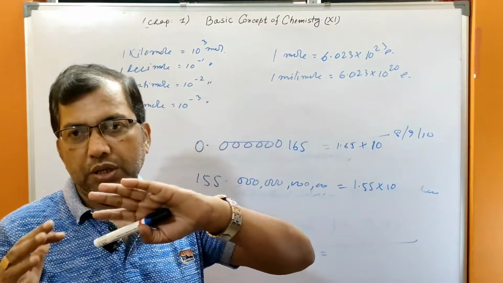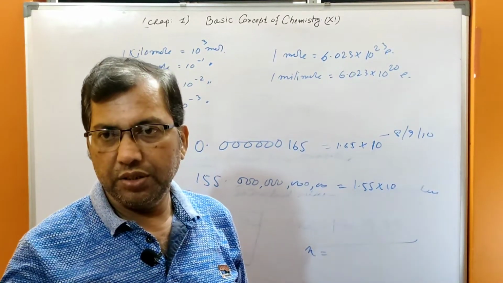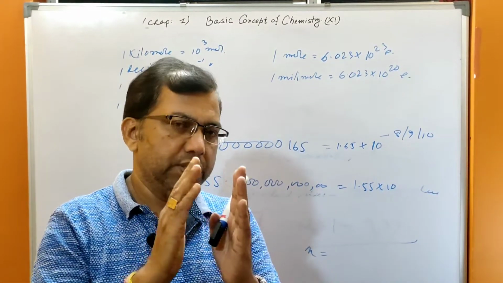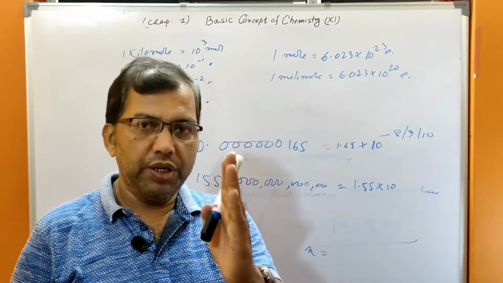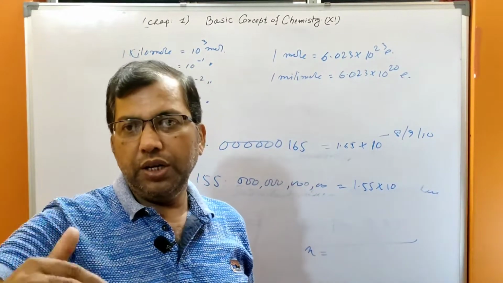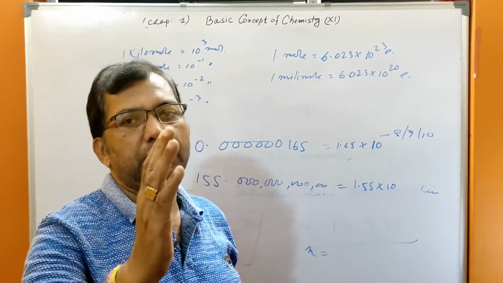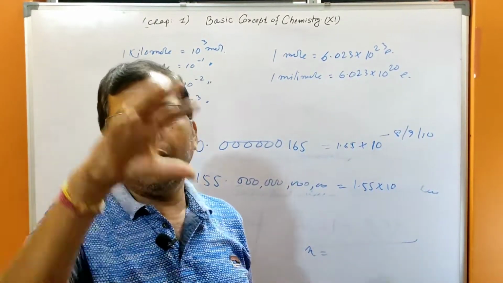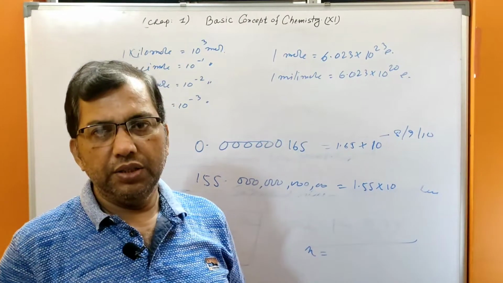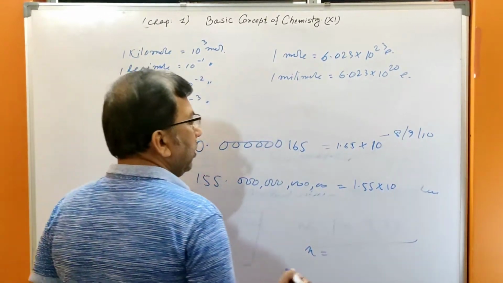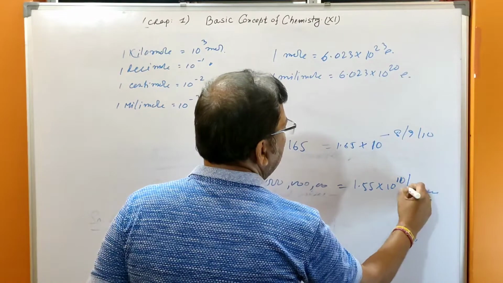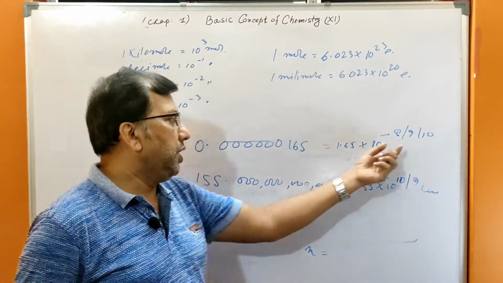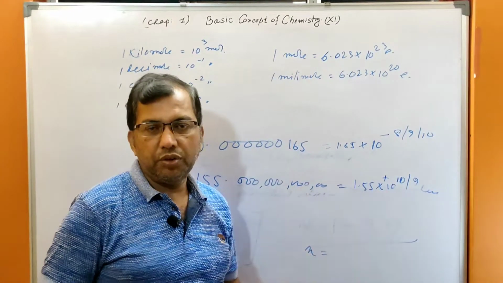And if the point shifts towards right, the value will decrease. So it will be 10 to the 11 or 10 to the minus 9. It will be positive, it will be negative. It is decrease, it is increase.